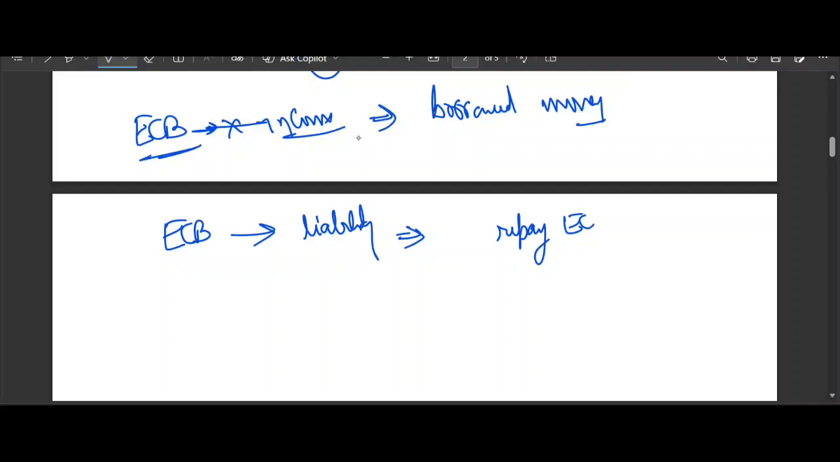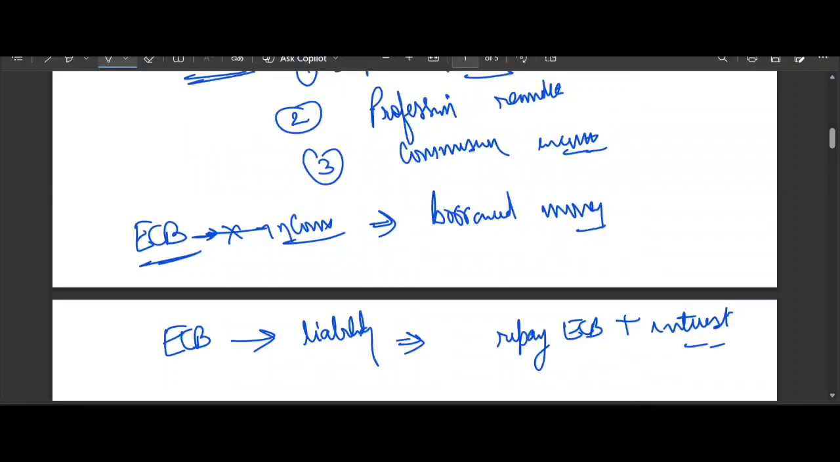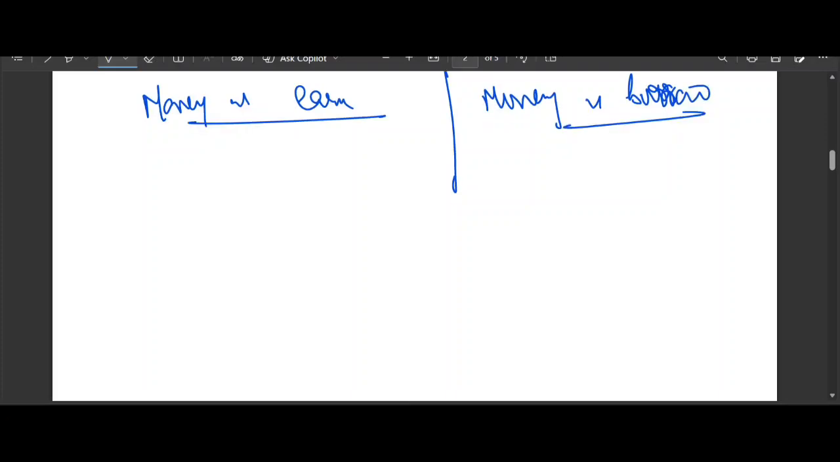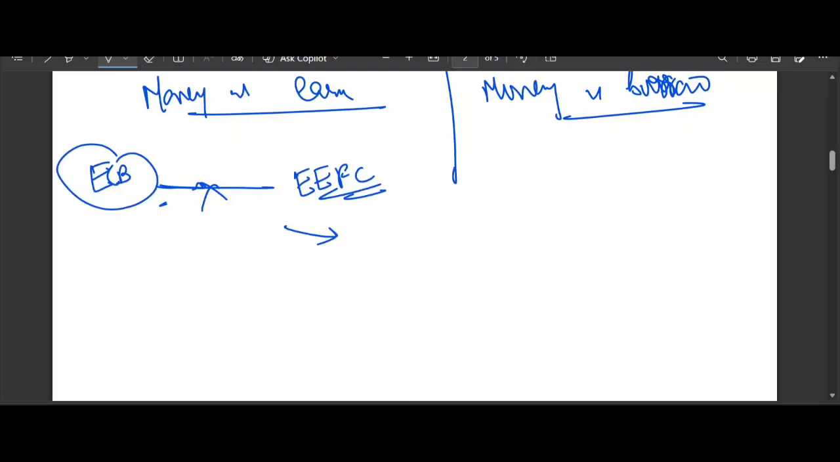So FEMA makes a clear distinction between these two. Between what? Between the money you earn and the money you borrow. Money you earn and money you borrow, right? So what is the FEMA rule? As per the ECB parking guideline, please go through the ECB parking guideline, you cannot credit the ECB proceeds to the EFC account. They must be kept in a separate foreign currency account with the AD bank, with the authorized dealer bank.